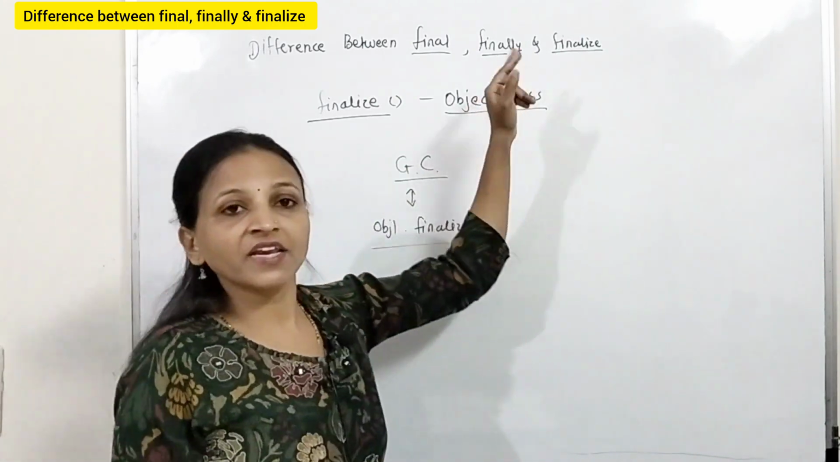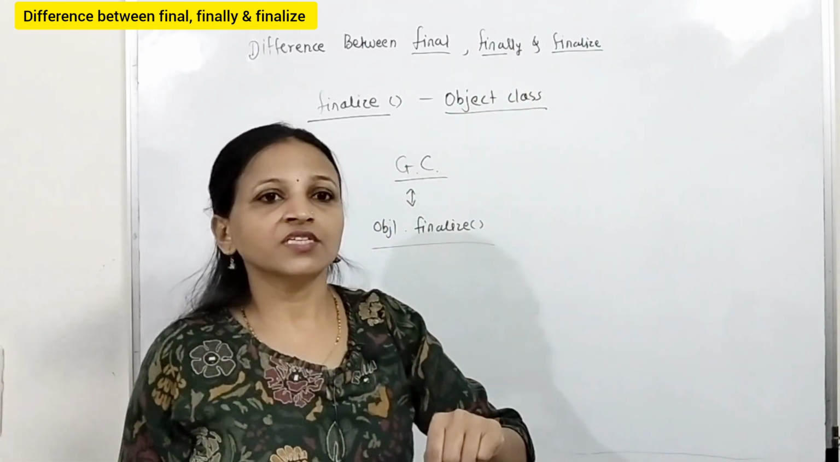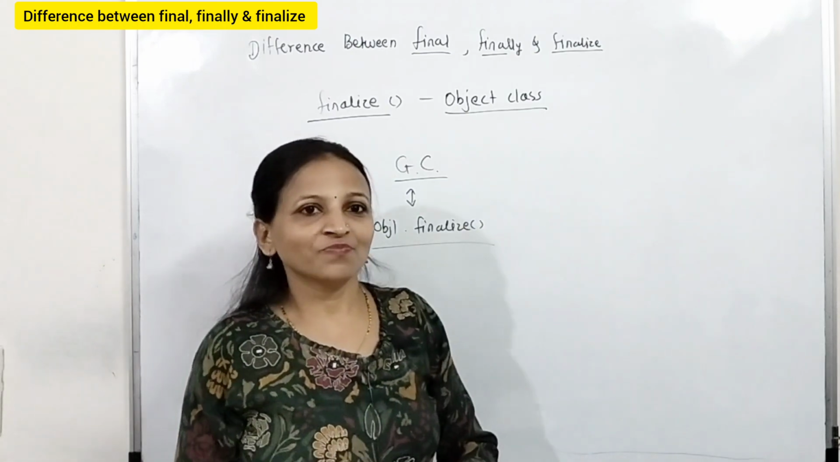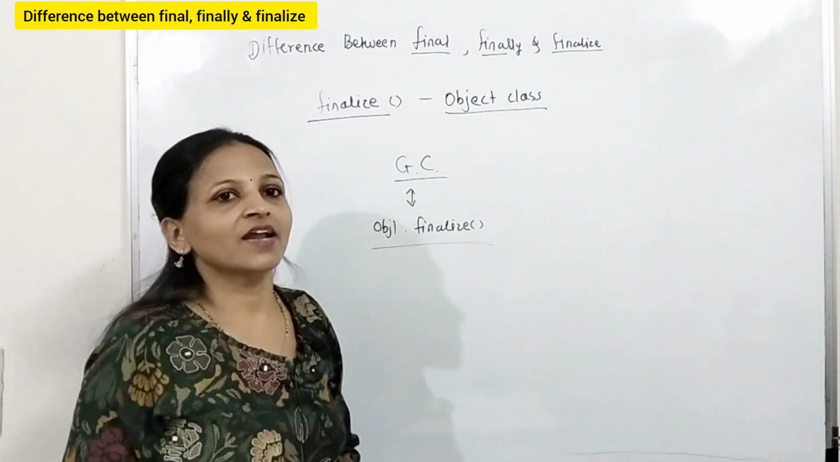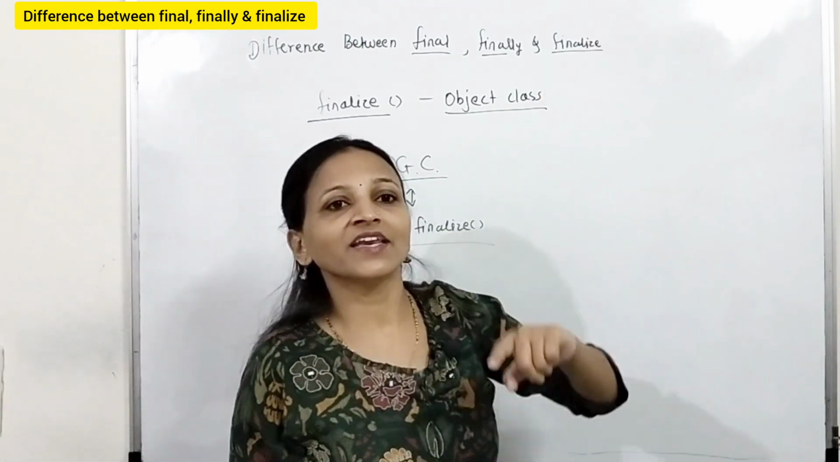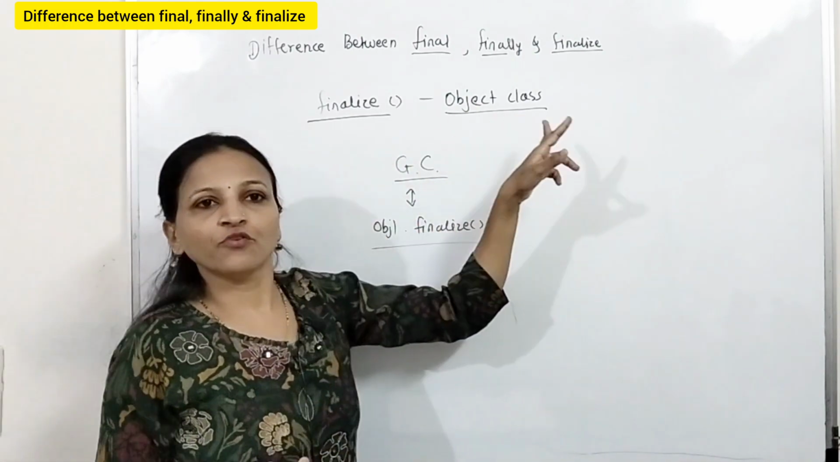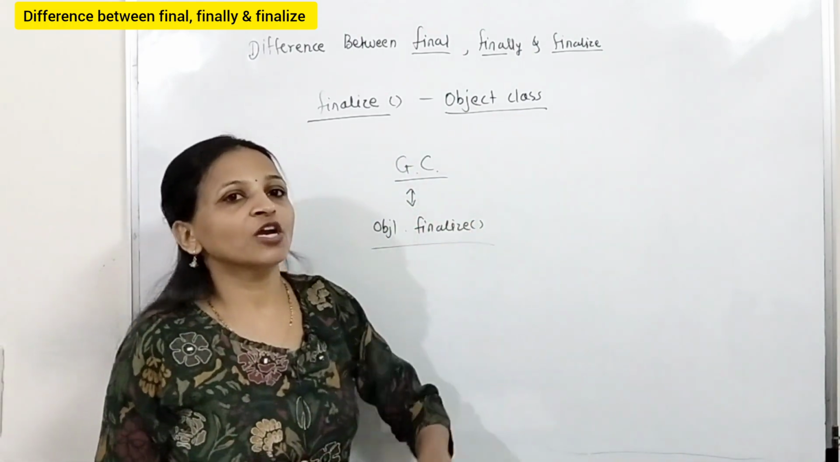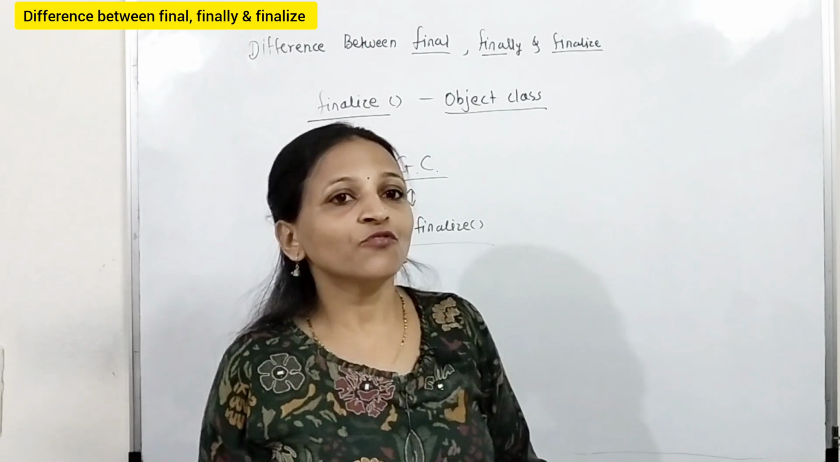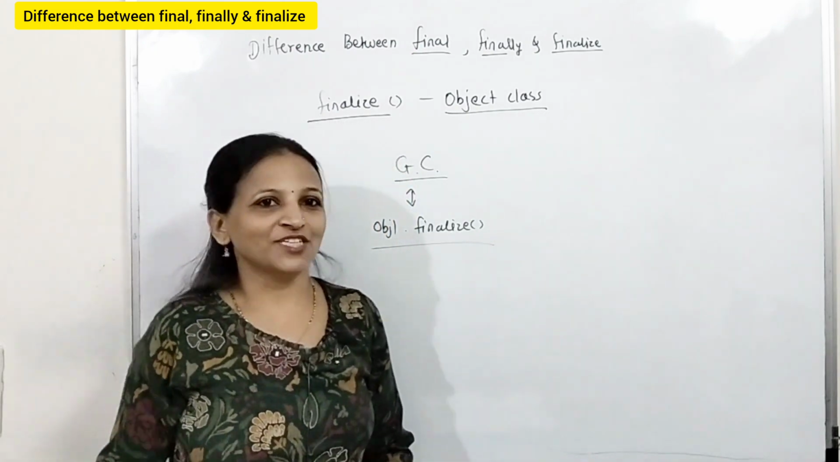The next one, finally, is a block. It is used along with the try catch block, and there again we write resource deallocation code. And finalize is a method of the Object class, and it will be called by the garbage collector just before destruction of the object.